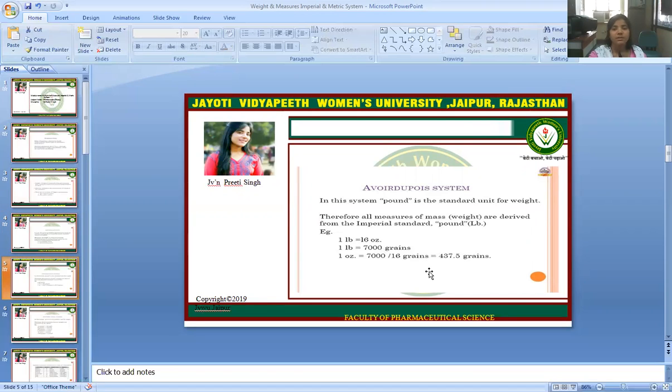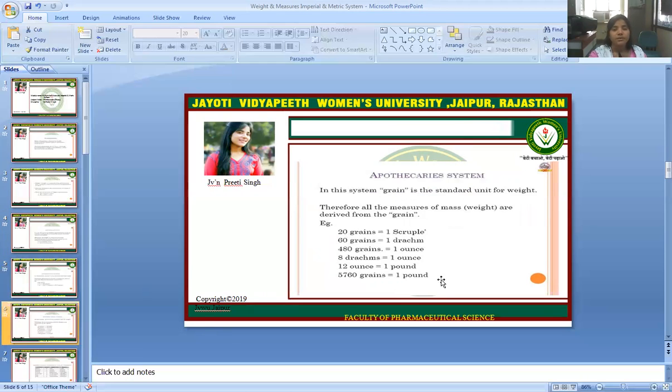In the avoirdupois system, the pound is the standard unit for weight. All measures of mass and weight are derived from the imperial standard pound, lb. Example: 1 lb is equal to 16 ounces, and 1 lb is equal to 7,000 grains; 1 ounce is equal to 7,000 upon 16 grains, that is 437.5 grains.